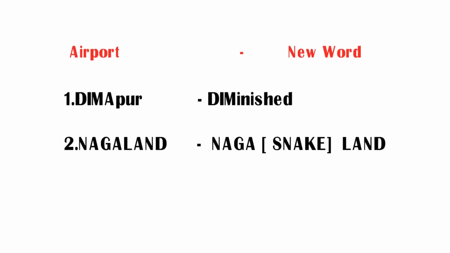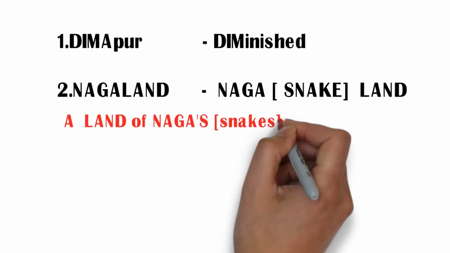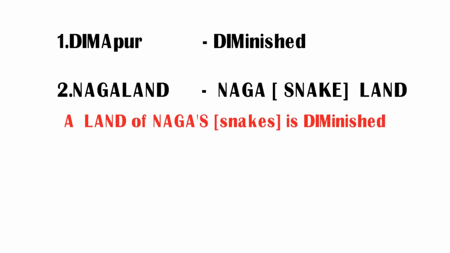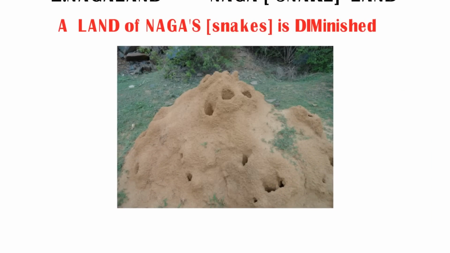See friends, do you know what is Naga? Naga means snake and land means where snakes will live. So try to remember Nagaland as snake land. Now we have got two new words, diminished and Nagaland. Now I am going to frame this into a sentence. Let us see the sentence here.